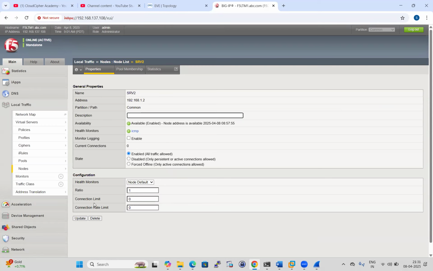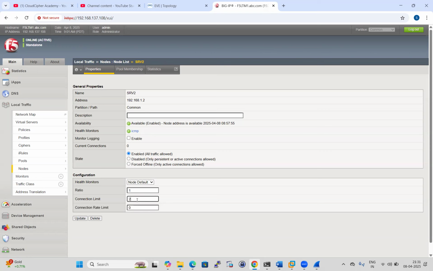For example, if you are setting connection limit 2 here, just for example purposes. If traffic is coming to the F5, for example, if I am sending traffic to node 2, two sessions are sent to node 2, but we have set the limit to 2 only. Connection limit is 2.